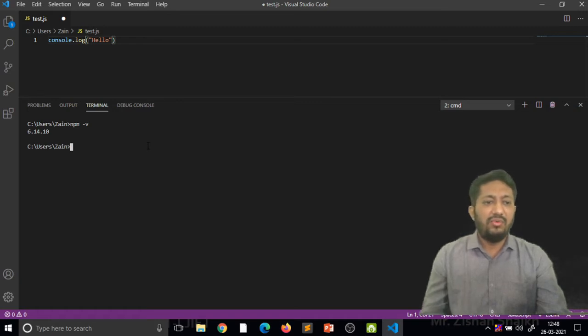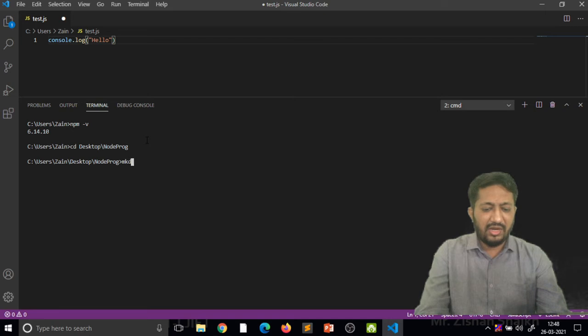Okay, now it is telling that the first step is to create some folder here. So next I'm going to my particular path where all my programs are stored. So this is my path where all my programs are stored. Here I am creating one directory: mkdir express program.